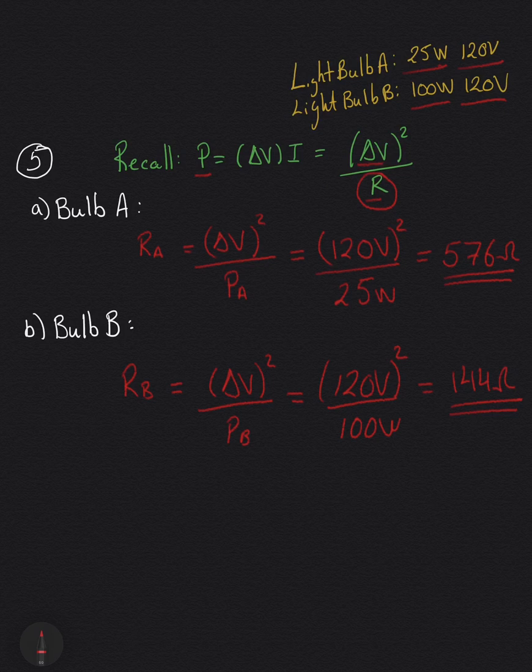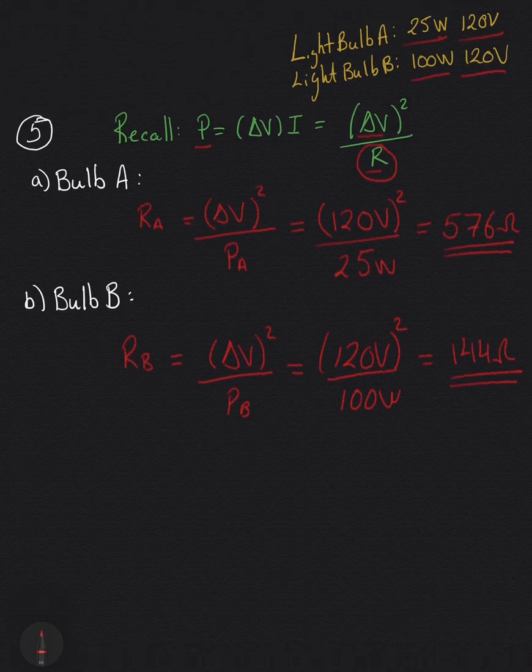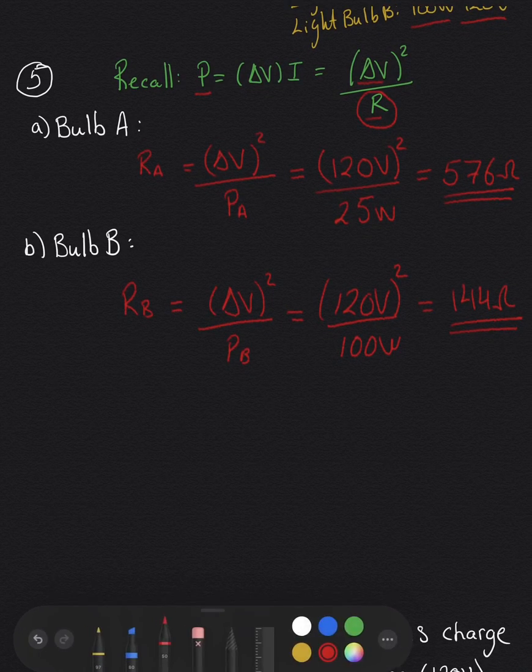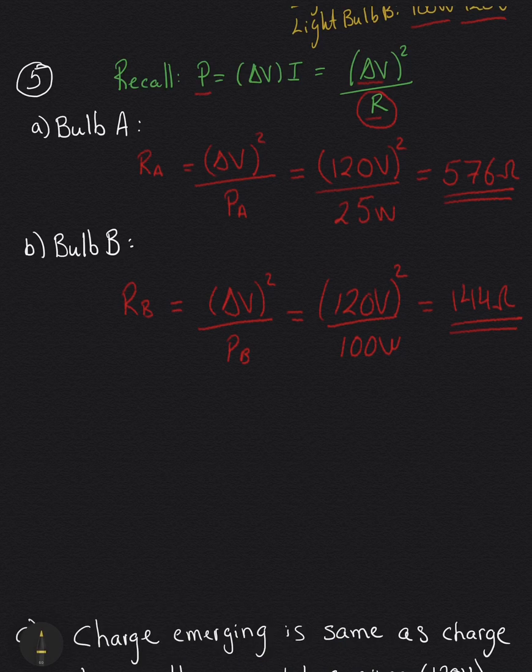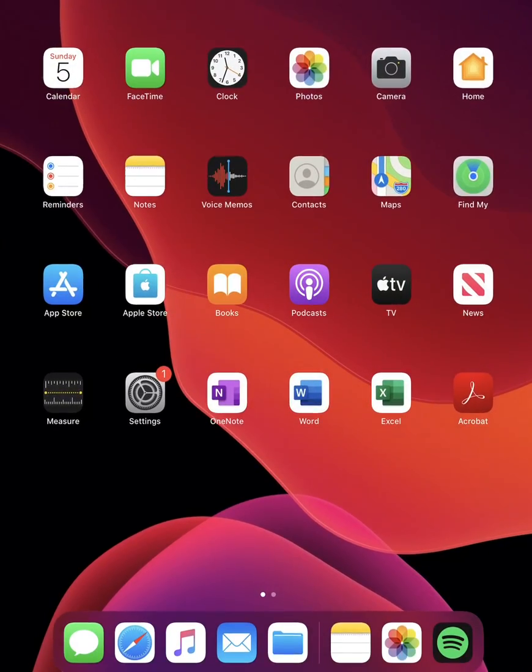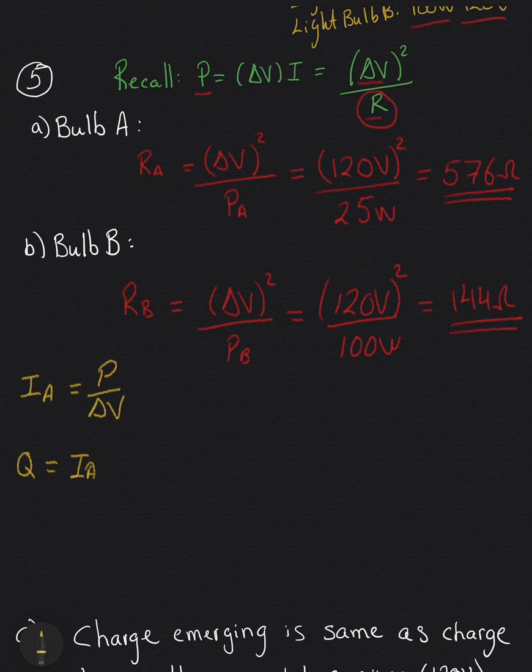Okay, so we have the resistance of both light bulbs. And then we're going to find the time interval. So what we're going to do here in this space, hopefully it fits, let me use yellow, is I'm going to remind us that I can find the current of light bulb A to be P over delta V. And then we use another state, which is the charge Q is equal to the current of light bulb A, my bad again, times delta T. Okay?